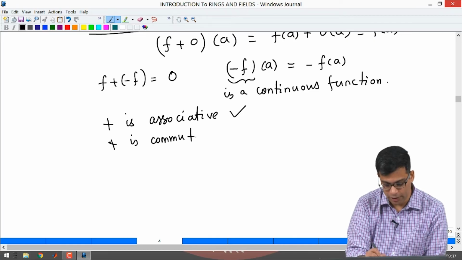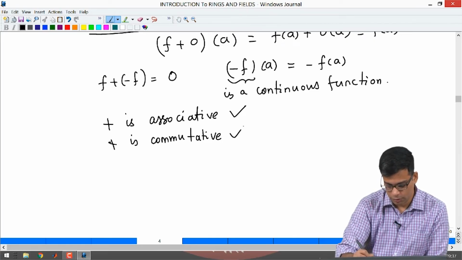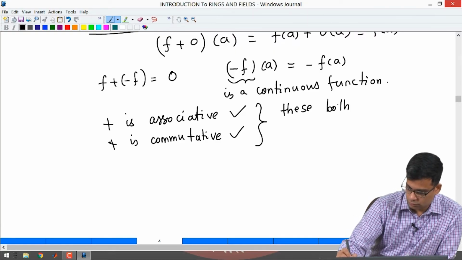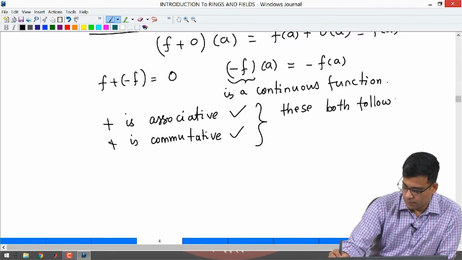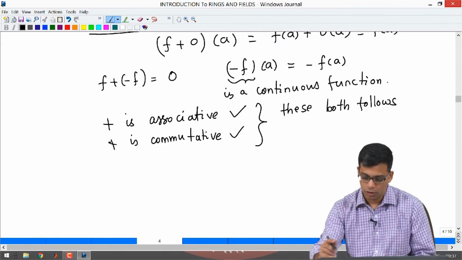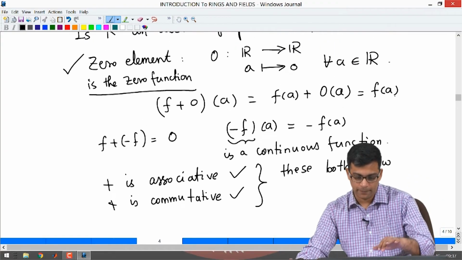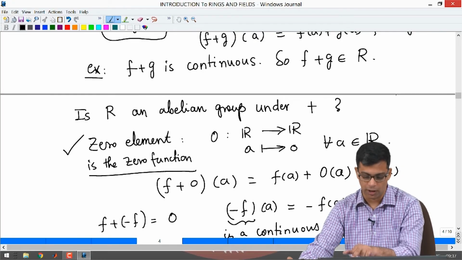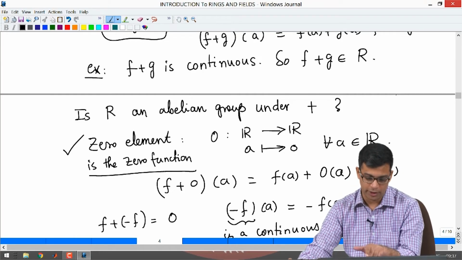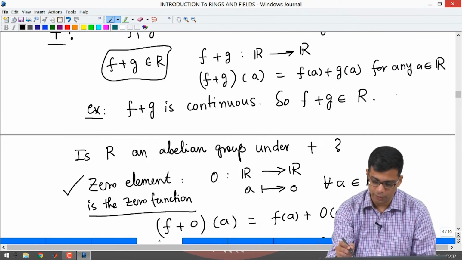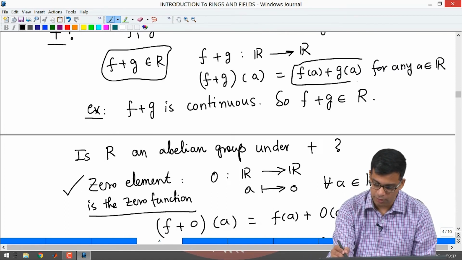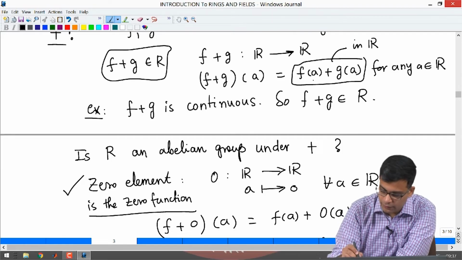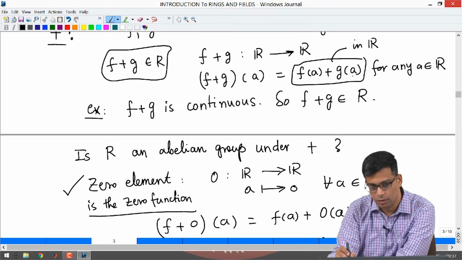Remember, we need an abelian group. Okay, these both follow. The basic reason that they both follow is that addition is associative and commutative in R, because we are ultimately adding inside R. Remember, here we are adding inside R. This addition is in R, because f of a and g of a are real numbers.